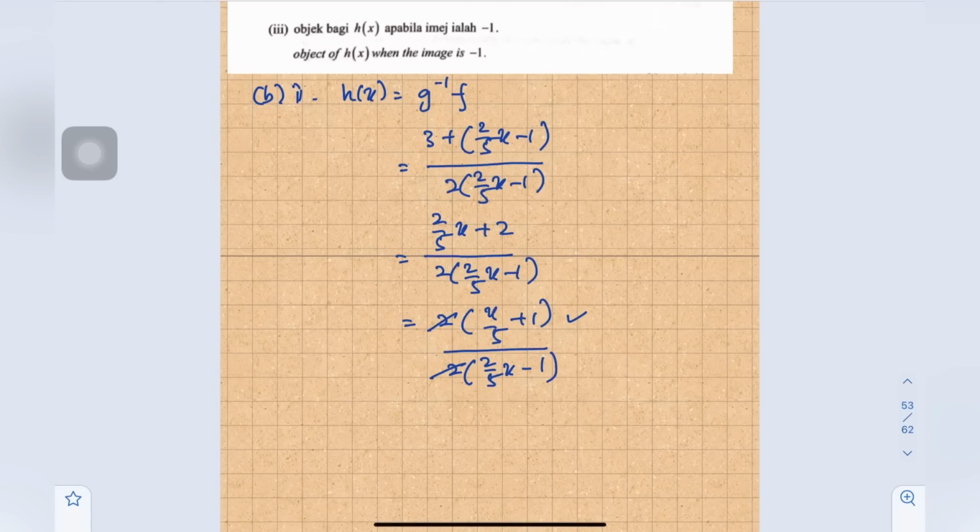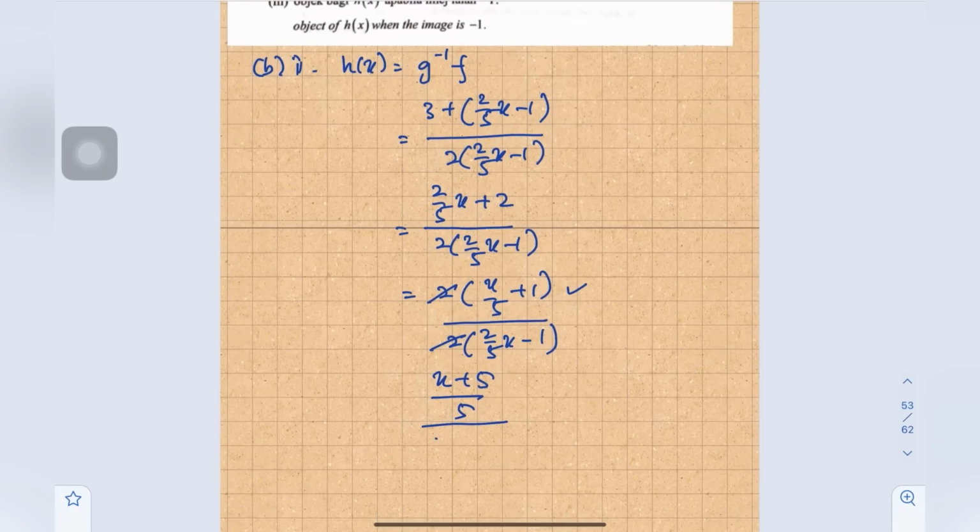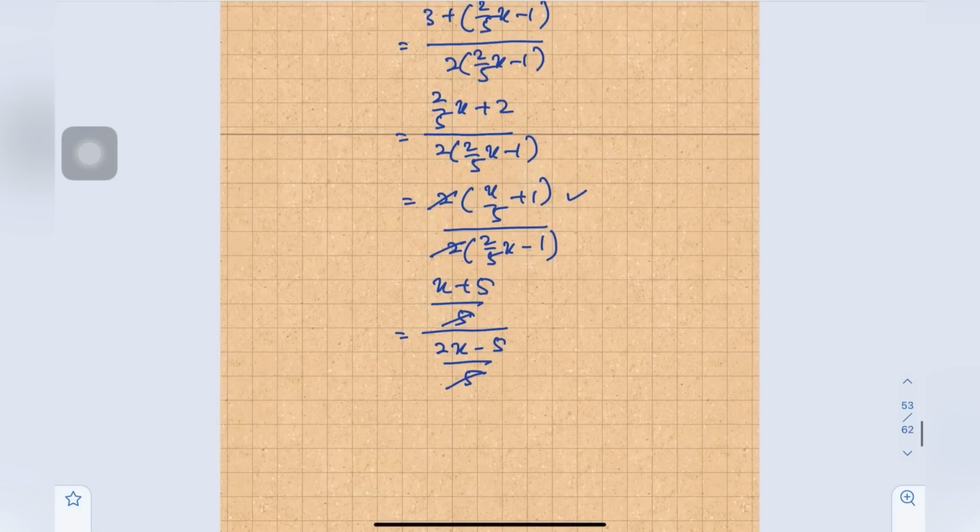The top one is x plus 5 over 5, and the bottom one we will get 2x minus 5 over 5. Then we simplify, so the final answer is x plus 5 over 2x minus 5, and x cannot take the value of 5 over 2.